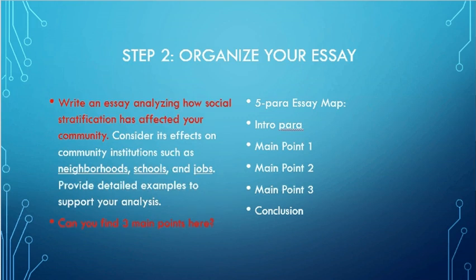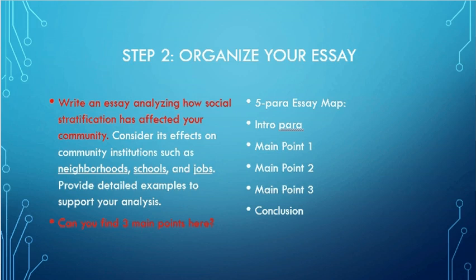and organize this even further. Now, in our essay, we have to write an essay analyzing how social stratification has affected our community. We're already told that this is going to be a 5-paragraph essay. Now, doing a little simple math, and complex math is beyond me, so we've got to stick with the simple. We know we're going to have an intro and conclusion, so we already know what 2 of those paragraphs are going to be. Now, 5 minus 2 equals 3. That means I'm going to have 3 body paragraphs.